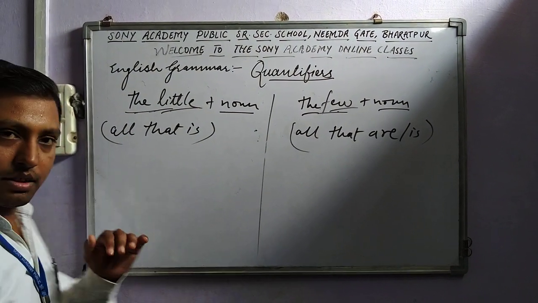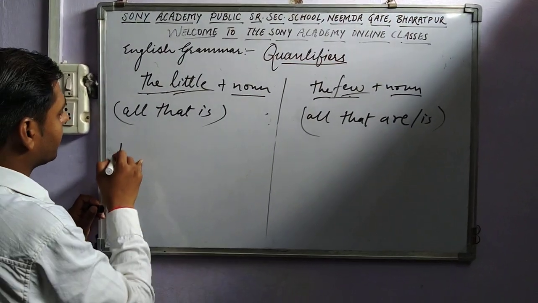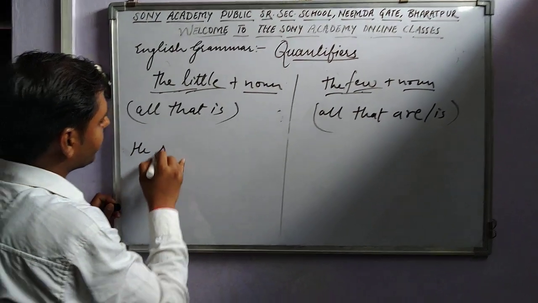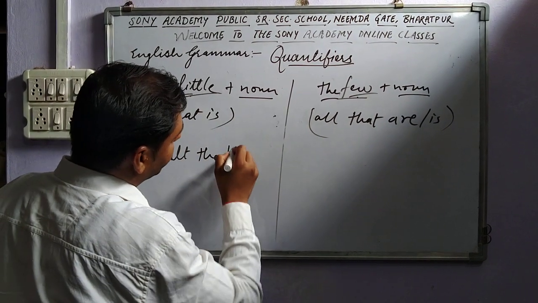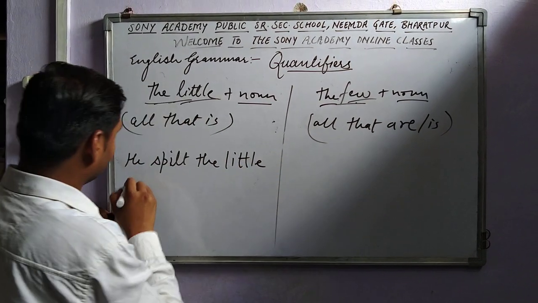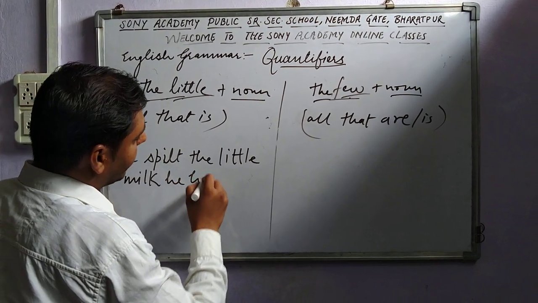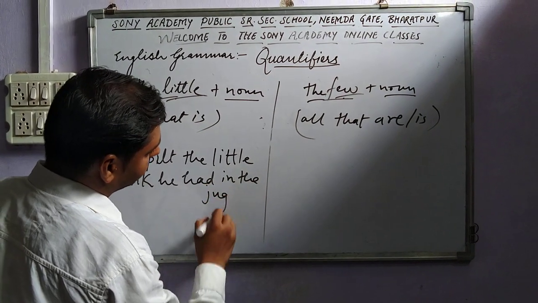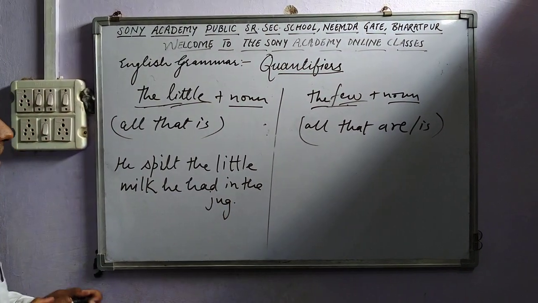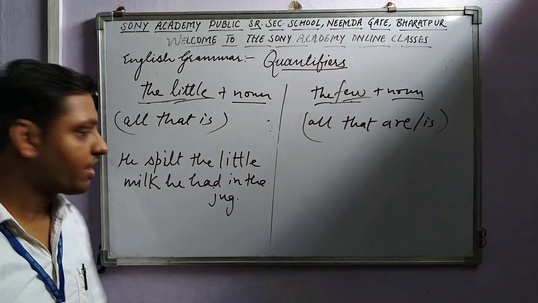I will make it clear with an example. He spilt the little milk he had in the jug. Spill means spread.